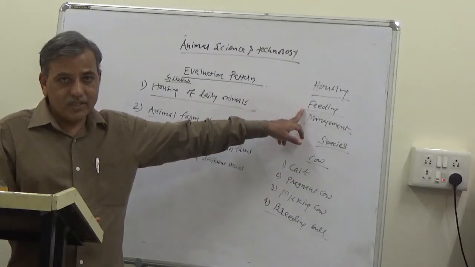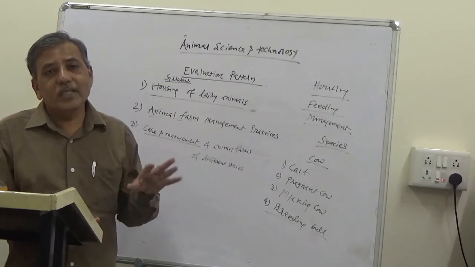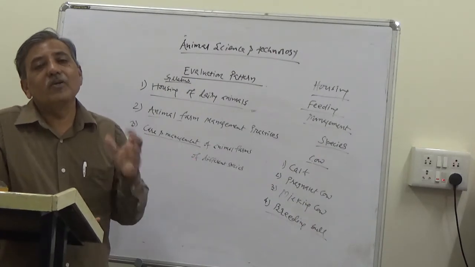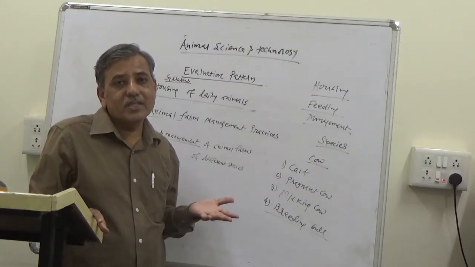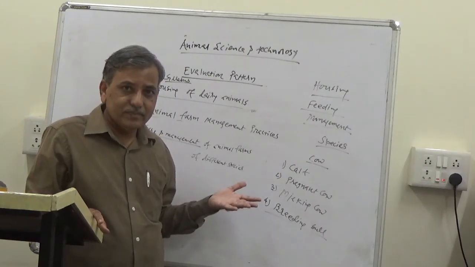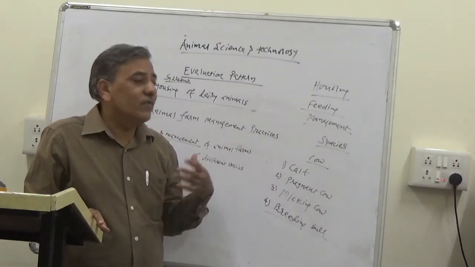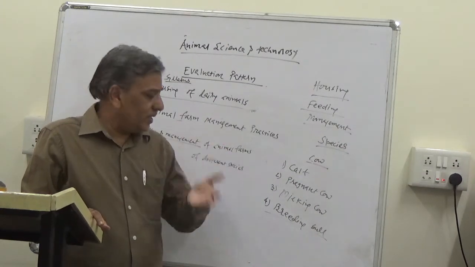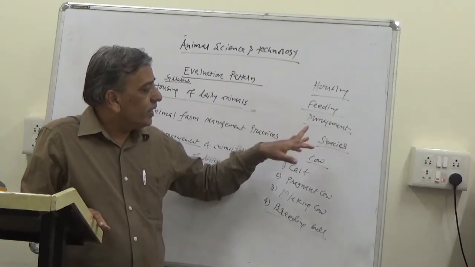That also we are going to study. But the important thing is that in a broad sense, the animal should be provided with a balanced ration. Ration means the amount of feed provided to the animal in a day of 24 hours. And balanced ration means the ration which contains all the nutrients in proper quantity according to the physiological requirement of that particular class of animal. That we will study in detail while studying the aspect of feeding.